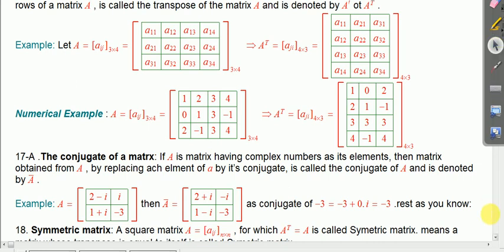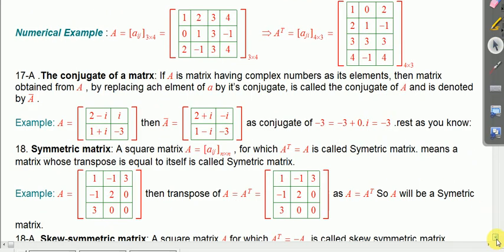Alright. What is the next? Symmetric matrix, another important matrix. A symmetric matrix is simply a matrix whose transpose is equal to the given matrix. For example, I have taken a matrix here: 1 minus 1 1, minus 1 2 0, minus 3 0 0. Take the transpose of it.